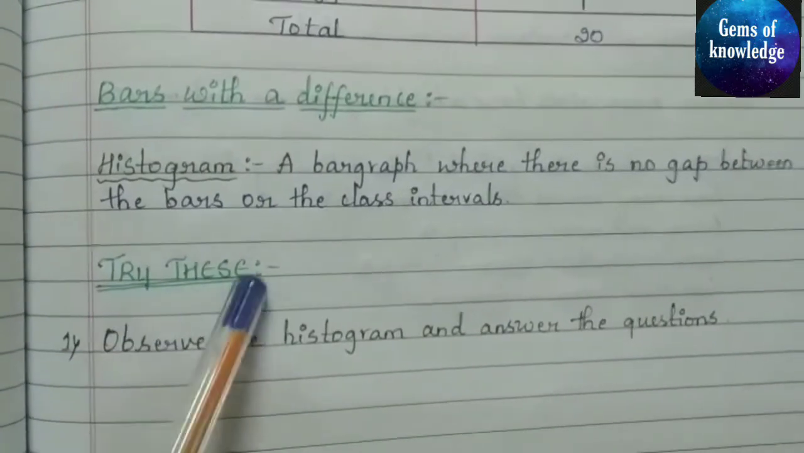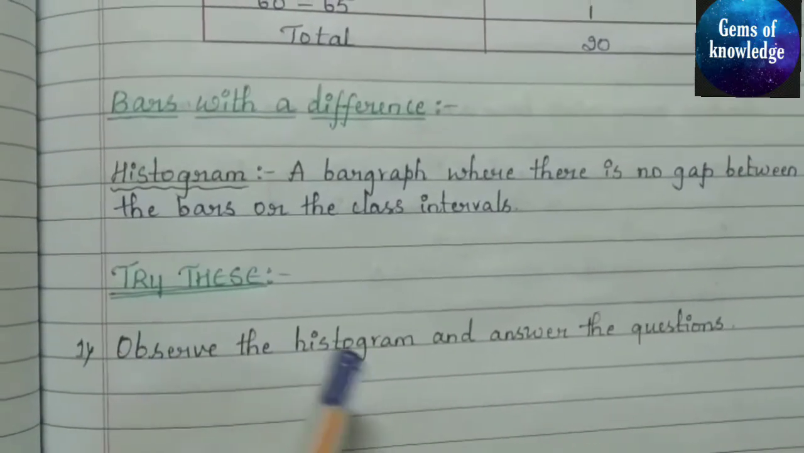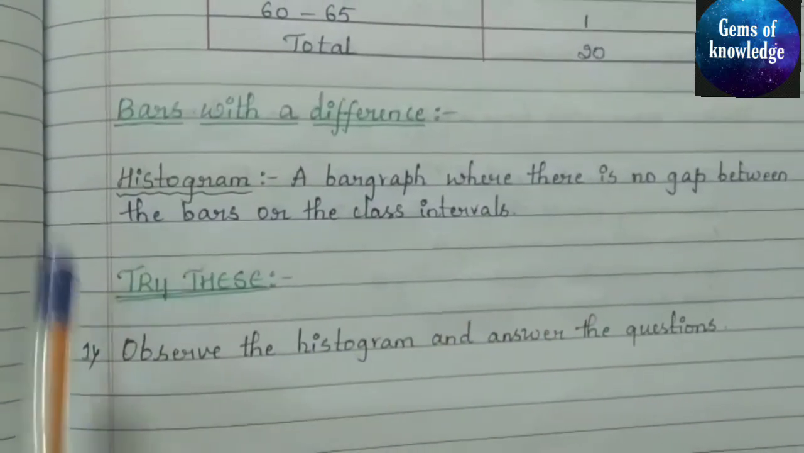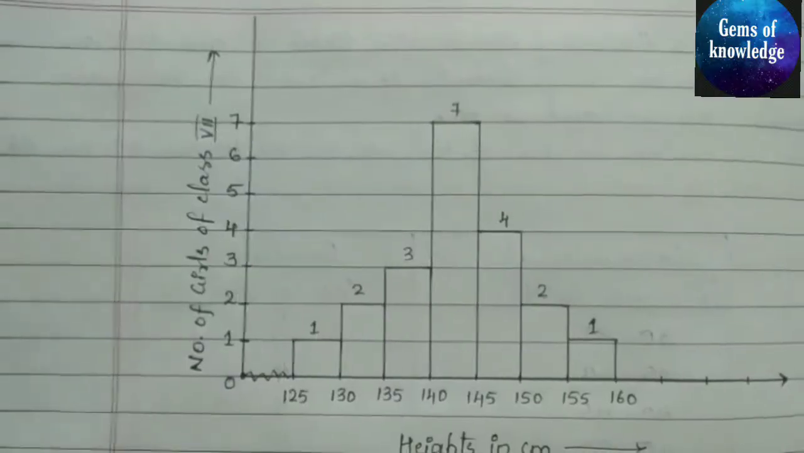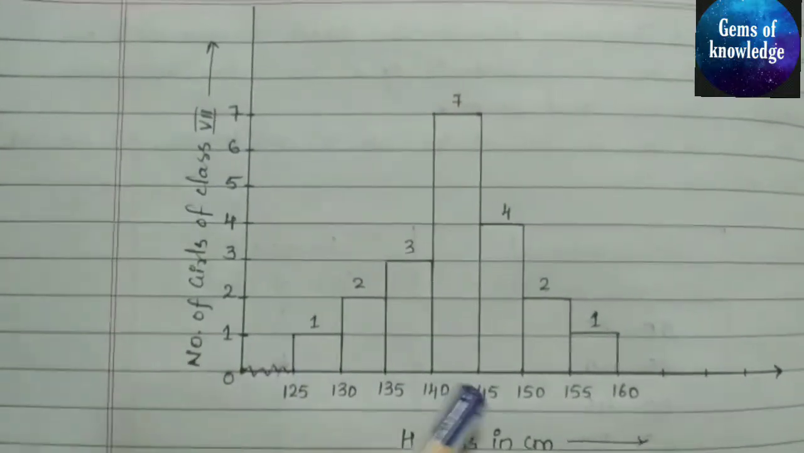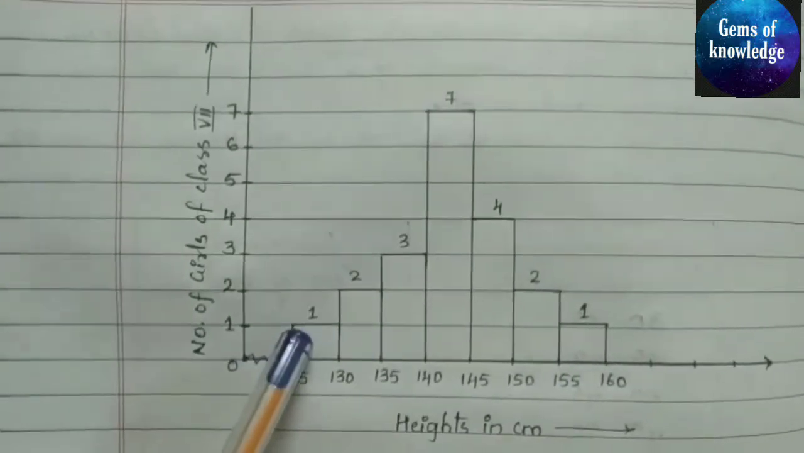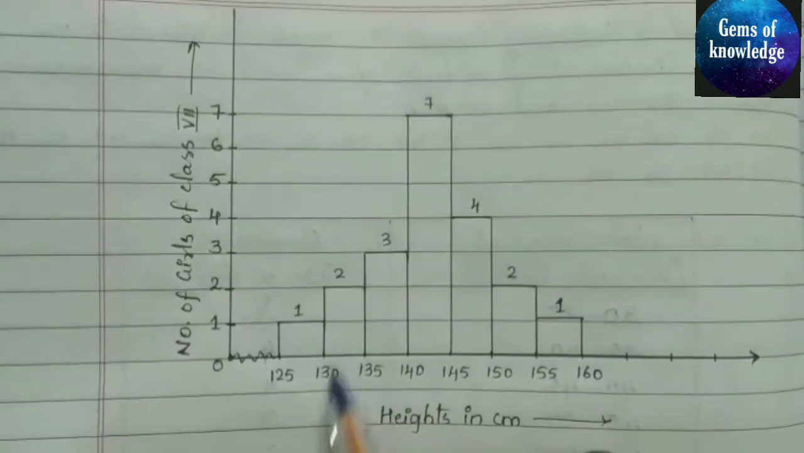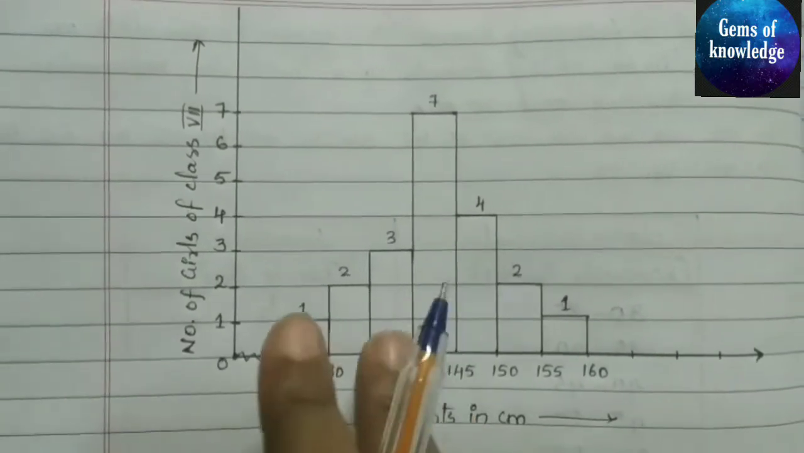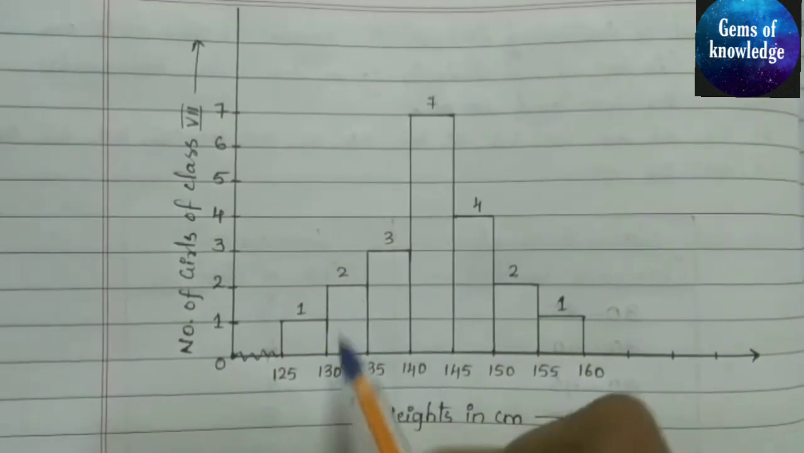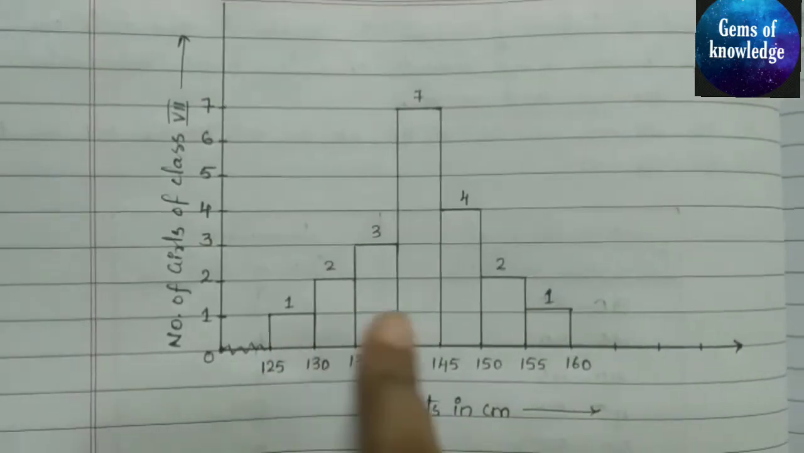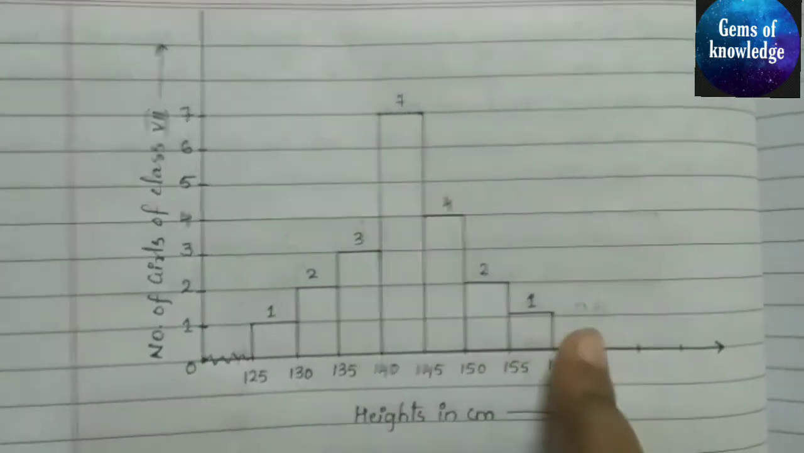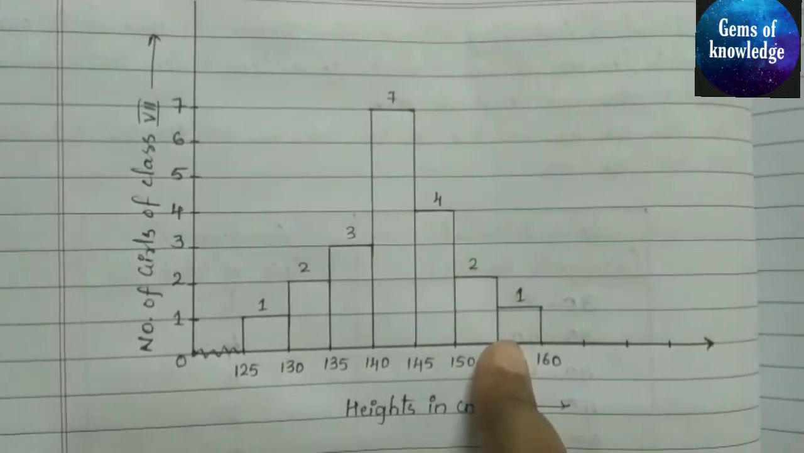Okay, so you can see one more question is here. Try this. Observe the histogram and answer the questions. So let us see what is that histogram and what are those questions. Okay, so here you can see this is nothing but a histogram. In case of bar graph, what we used to do is we used to leave one column between these two bars. But in case of histogram, there is no gap between these columns or bars. So this is nothing but called as histogram.